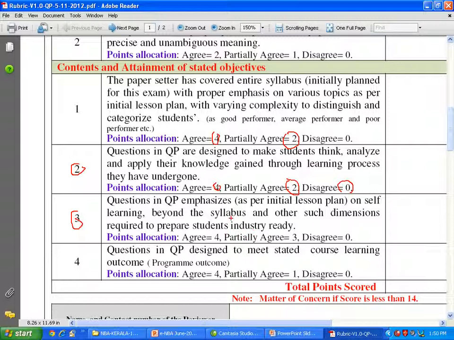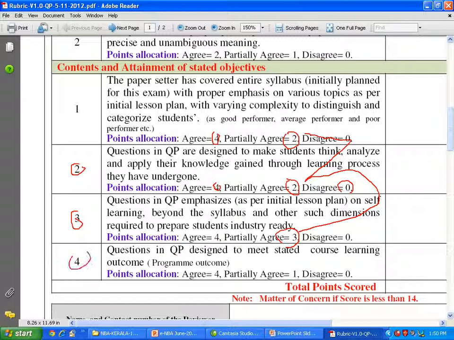Though this is a new term for the majority of us, if at all you are partially doing it, we are still giving more points here. We are giving more. So you get full points when you totally understand this particular dimension, criterion of the rubric, and do it.